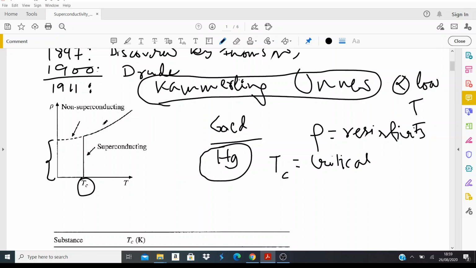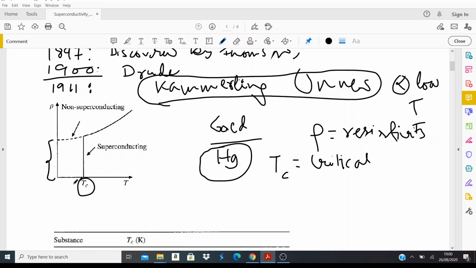That was really a surprise, because the Drude model was suggesting it would saturate to a fixed, non-zero resistivity. But what was measured is that below the critical temperature, the resistivity of the sample was exactly 0.